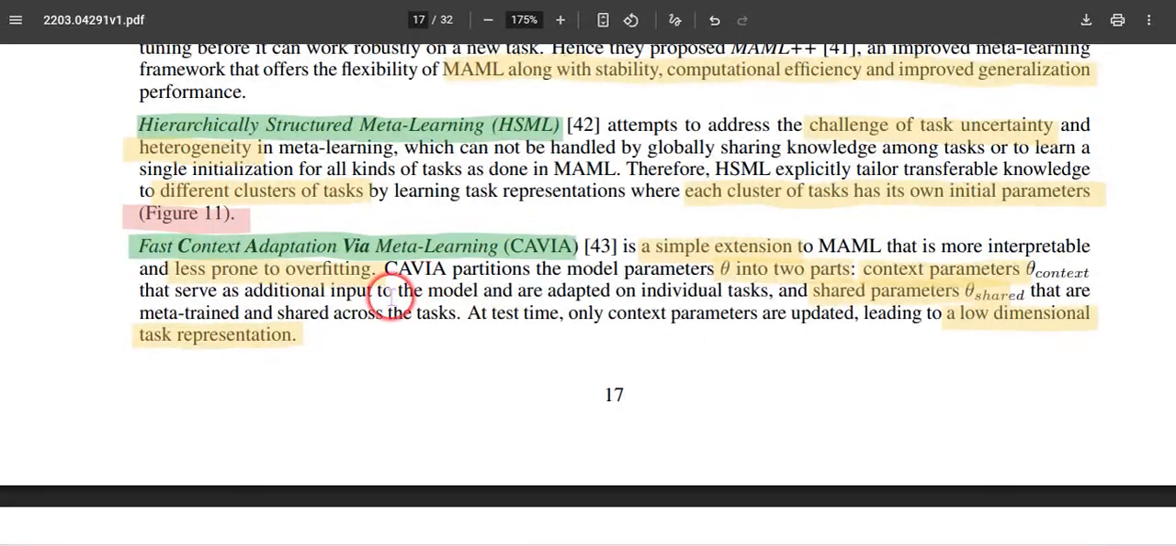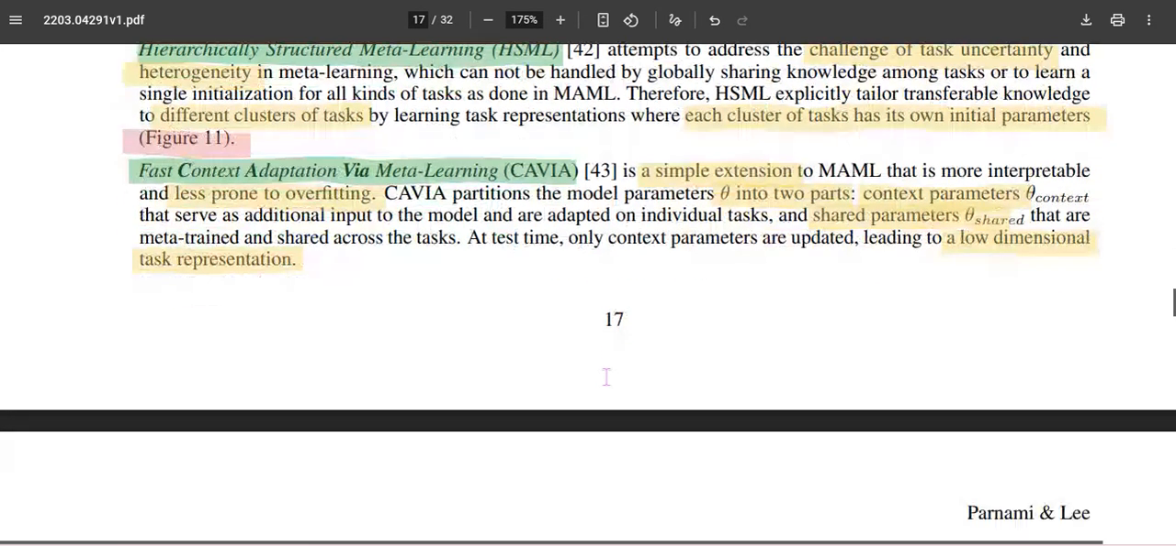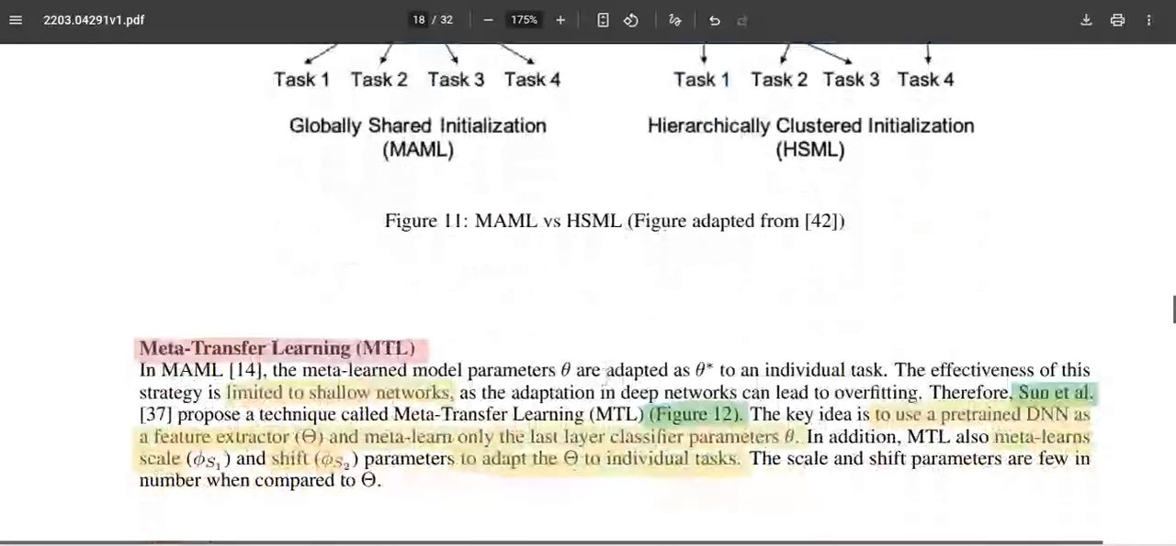In context-based learning, they segregate that theta into shared data and task-specific data. The task-specific data will be updated using a specific task, and the shared data will be globally updated across all the tasks. So these are about the